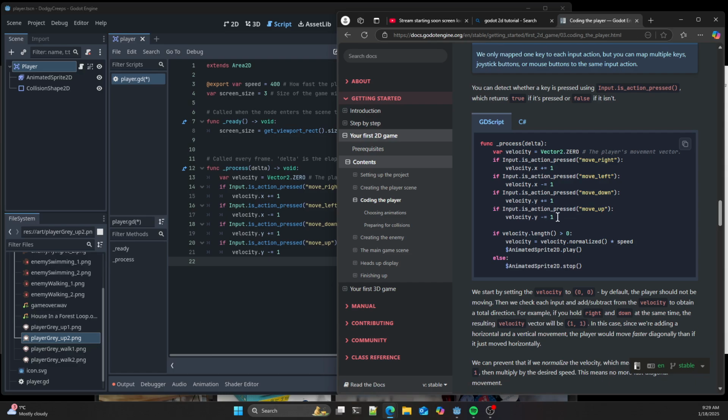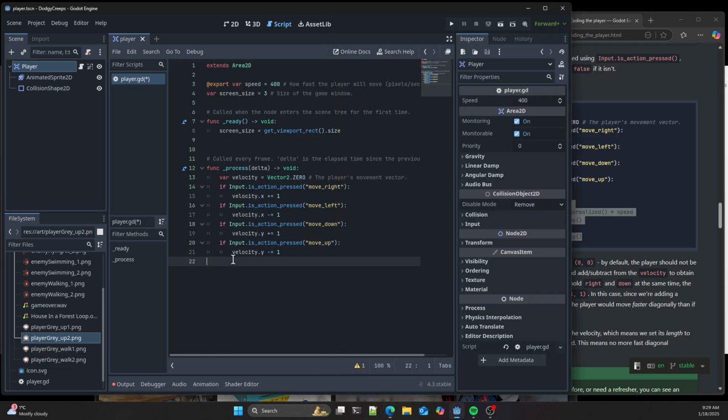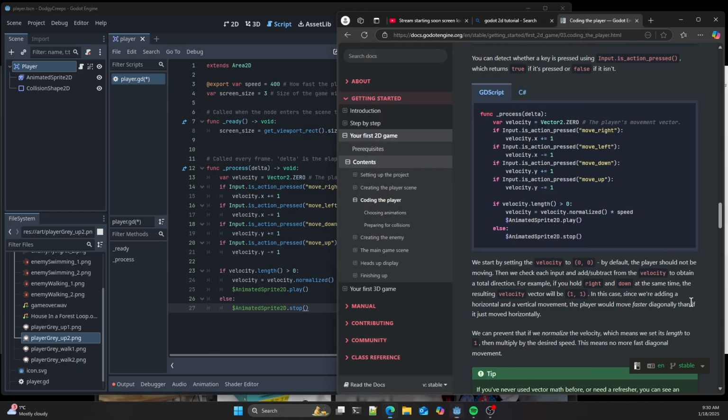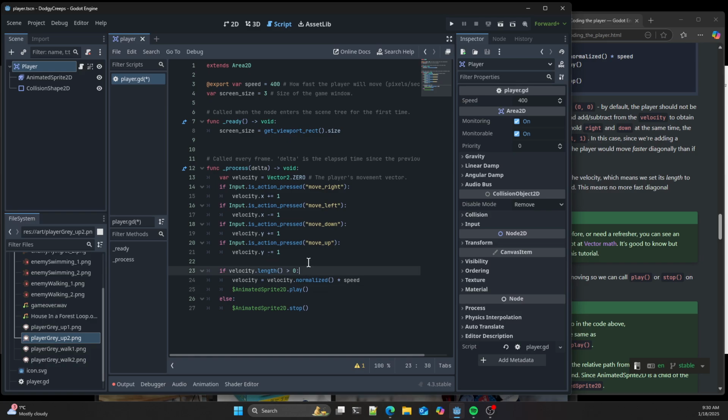Okay, what else did it do at the bottom of that? Now what we're saying is if this vector has a length to it, we play the animated sprite. Don't worry about that dollar thing, we'll come on to it.